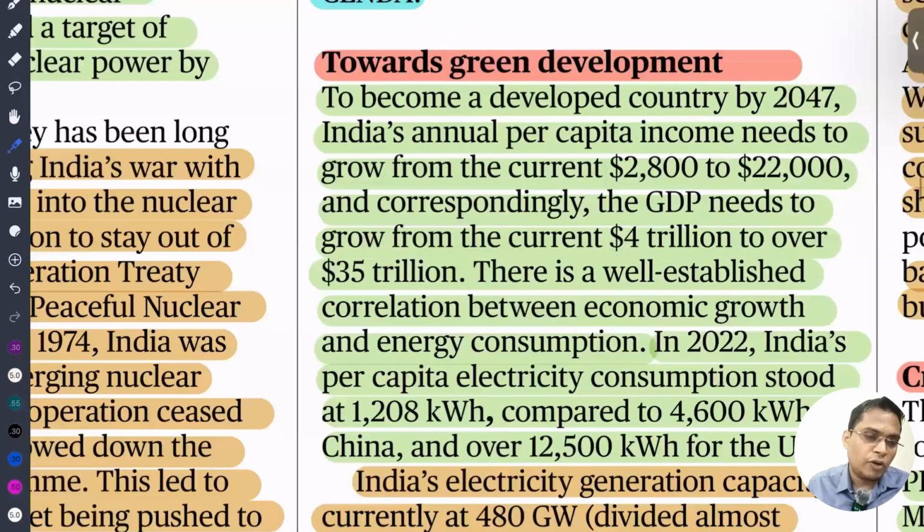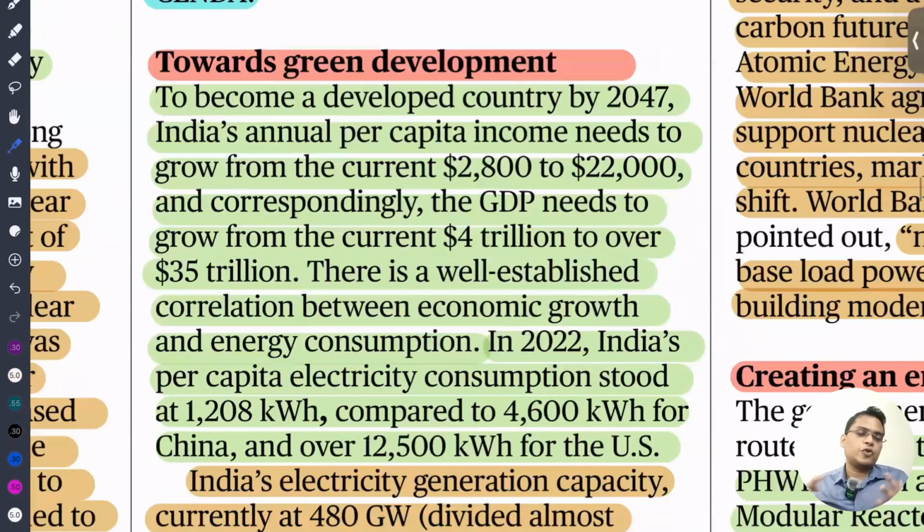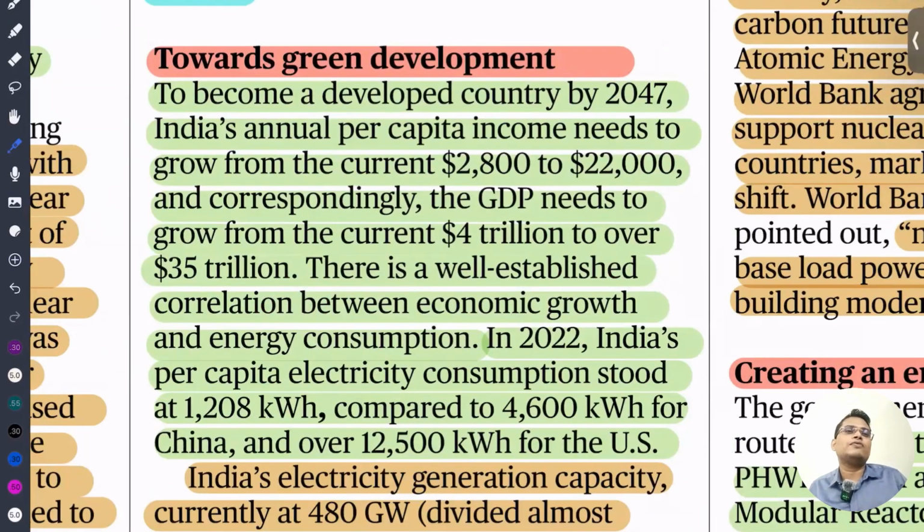So, towards green development. If we have so many problems, then what is the essence of moving towards nuclear power? Just imagine, our per capita income is around $2,800. We have to move towards $22,000, almost 10 times. To increase per capita income 10 times, our GDP needs to increase from 4 trillion to 35 trillion.